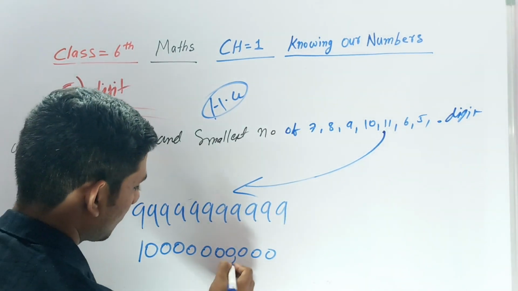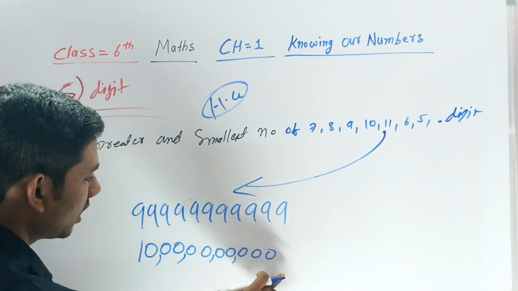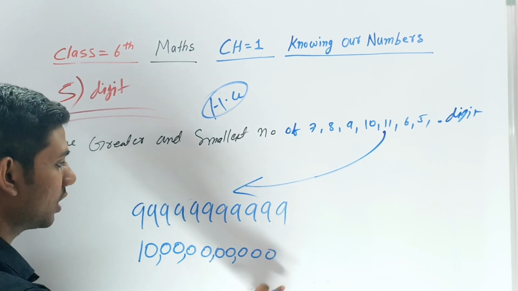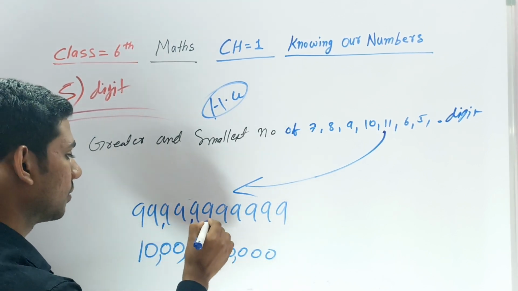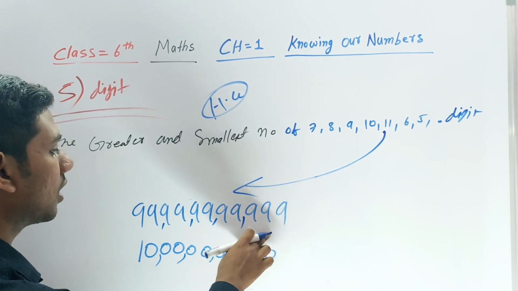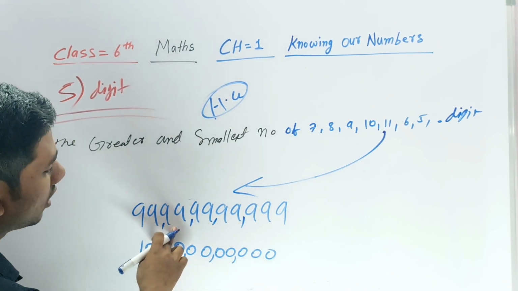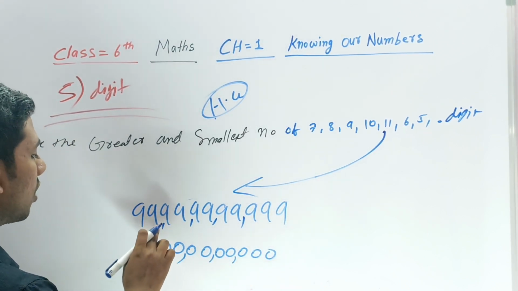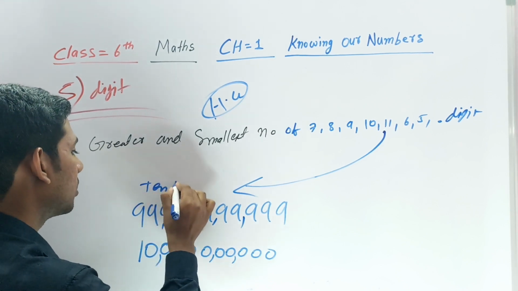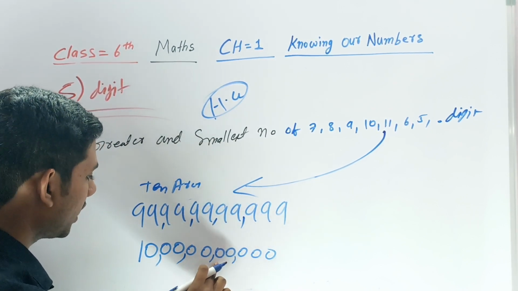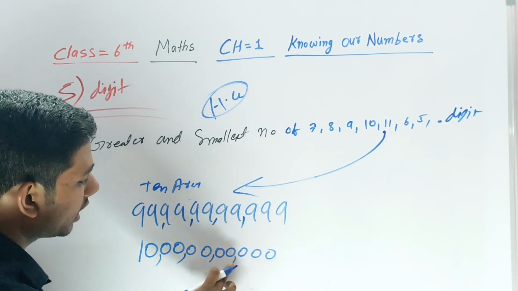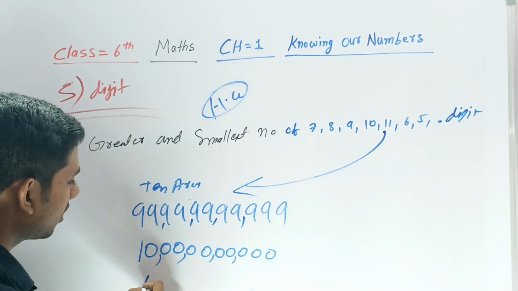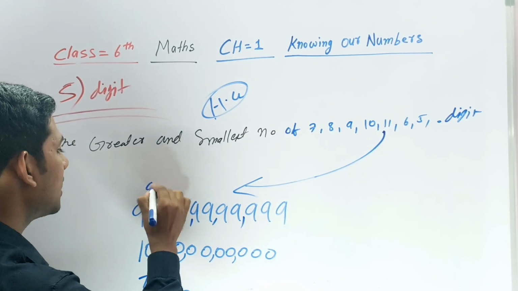How much is it if you count in the Indian number system? Ones, tens, hundreds, thousands, ten thousands, lakhs, ten lakhs, crore, ten crore, Arab, ten Arab. The smaller number is 10 Arab, and the greater number is 99 Arab.